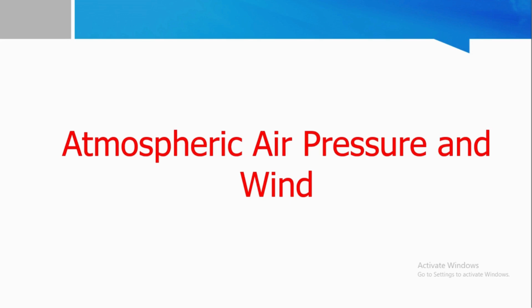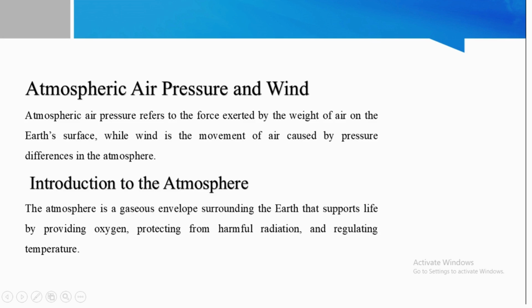So, this topic is about atmospheric air pressure and winds. Basically, atmospheric air pressure refers to the force exerted by the weight of air on the Earth's surface, while wind is the movement of air caused by pressure differences in the atmosphere. So, in introduction, the atmosphere is a gaseous envelope surrounding the Earth that supports life by providing oxygen, protecting from harmful radiation, and regulating the temperature.